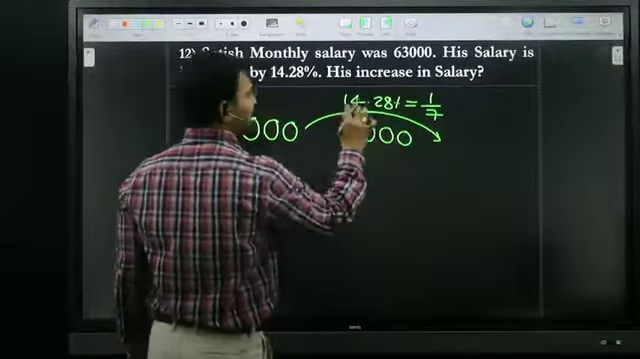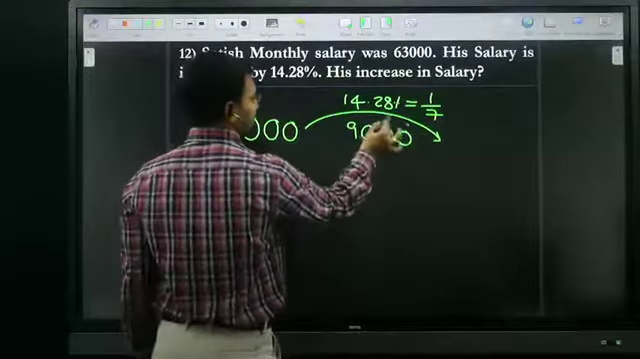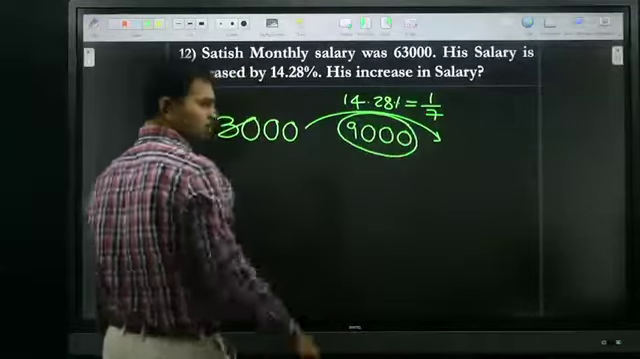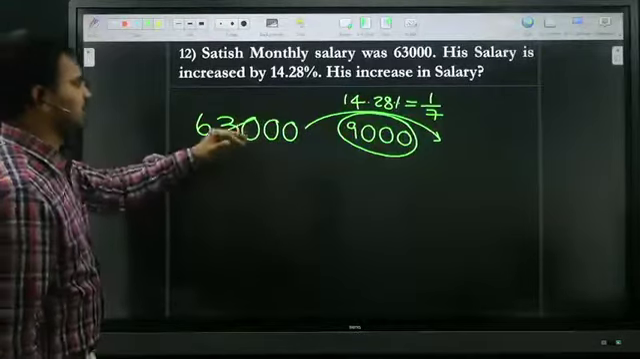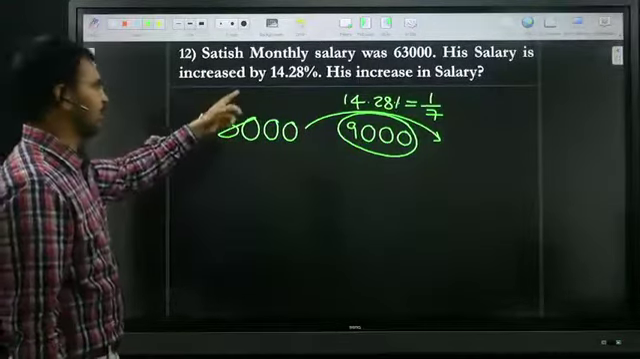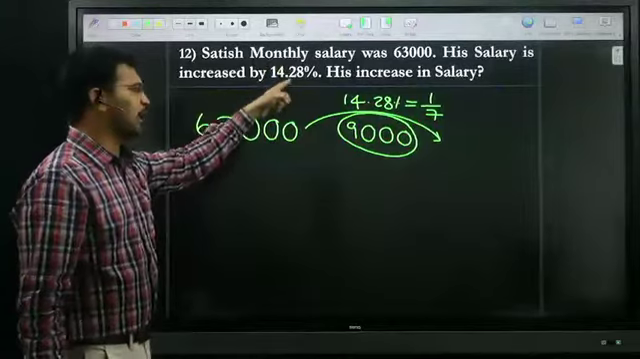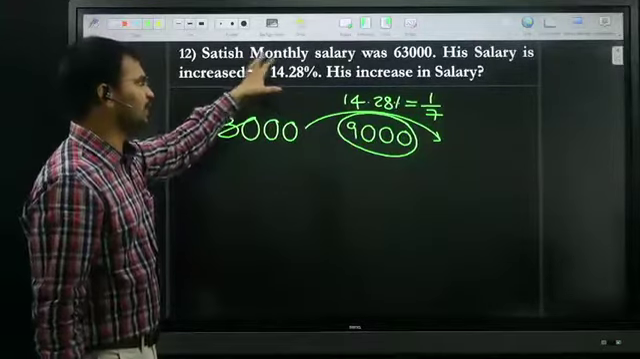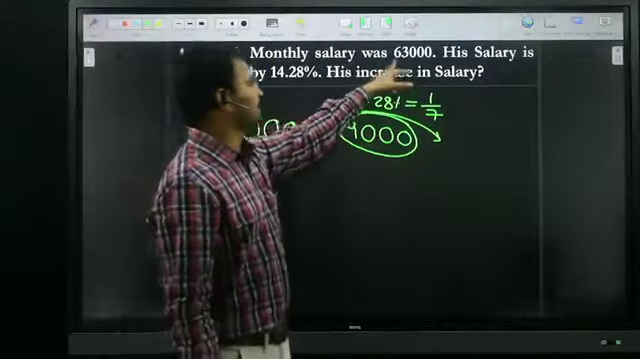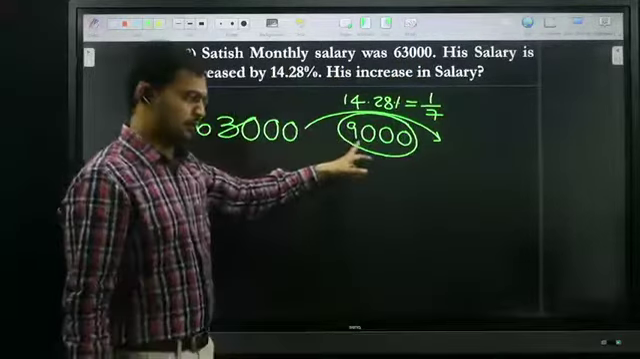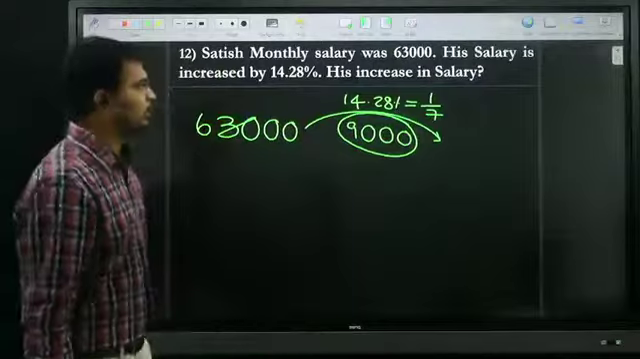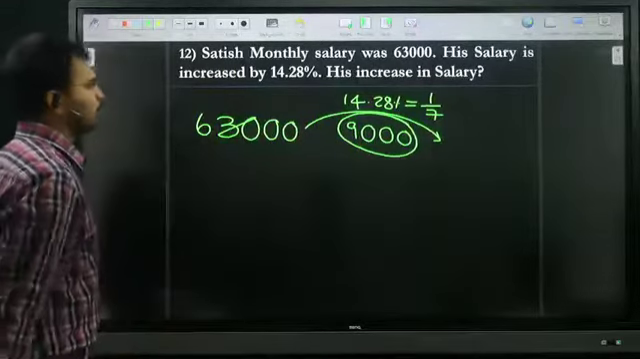They're asking his increase in salary. His increase in salary is how much? 9,000. So no need to write all these things. In the exam, straight away you may attack directly. 14.28 percent is nothing but 1 by 7. So 1 by 7 of 63,000 is exactly 9,000. All of you clear? This is a very simple question.